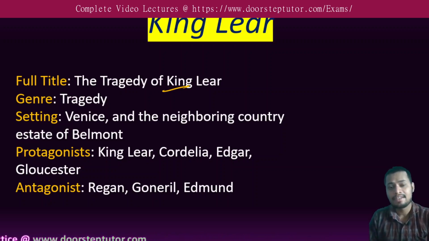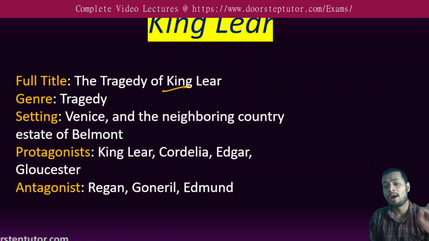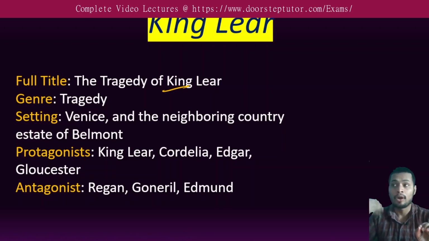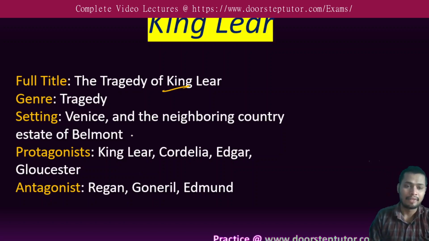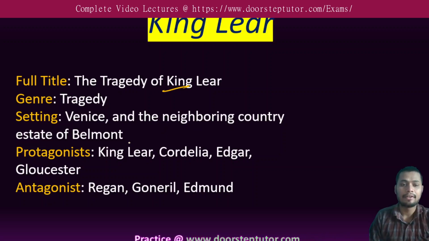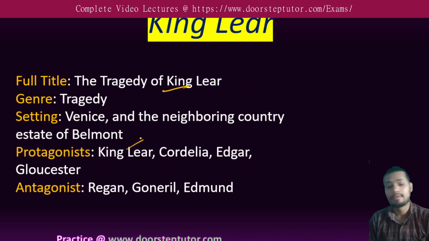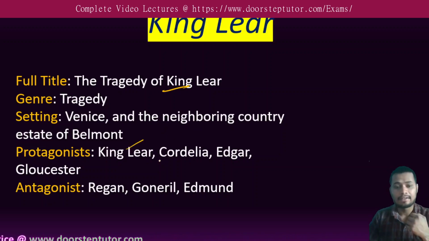When we see tragedy, we learn how not to act also. We should learn from the characters. That is tragedy. The setting of this play is Venice and the neighboring country of Belmont. The protagonists are King Lear, Cordelia, Edgar, and Gloucester.